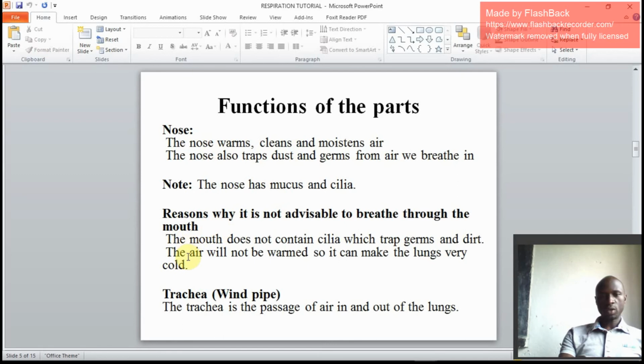Also, we need not to breathe through the mouth because air will not be warmed. And when air is not warmed, it will chill the lungs or make the lungs very cold, and you may end up getting pneumonia.